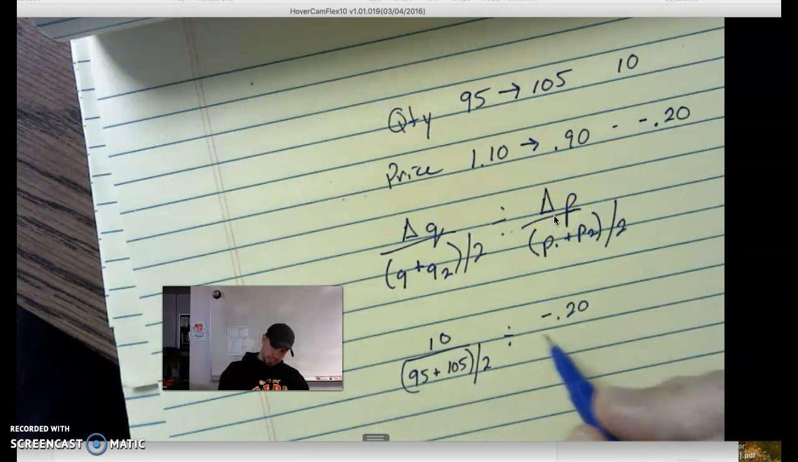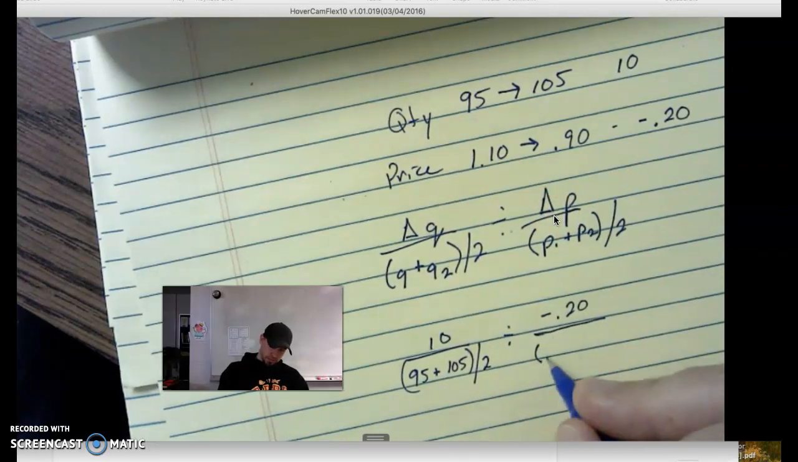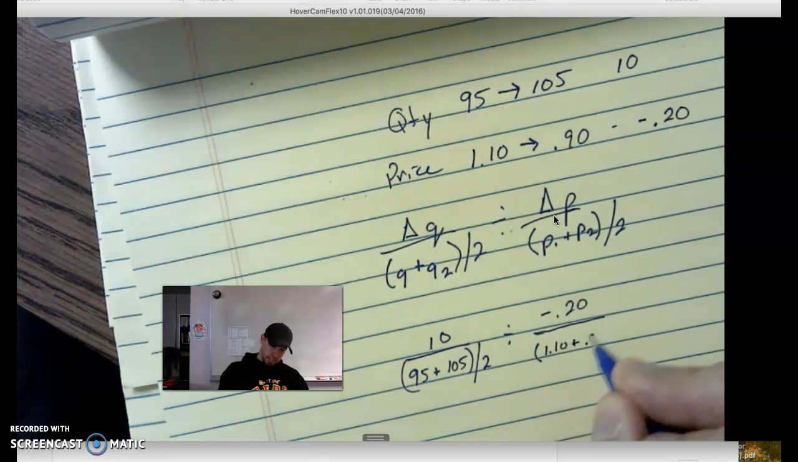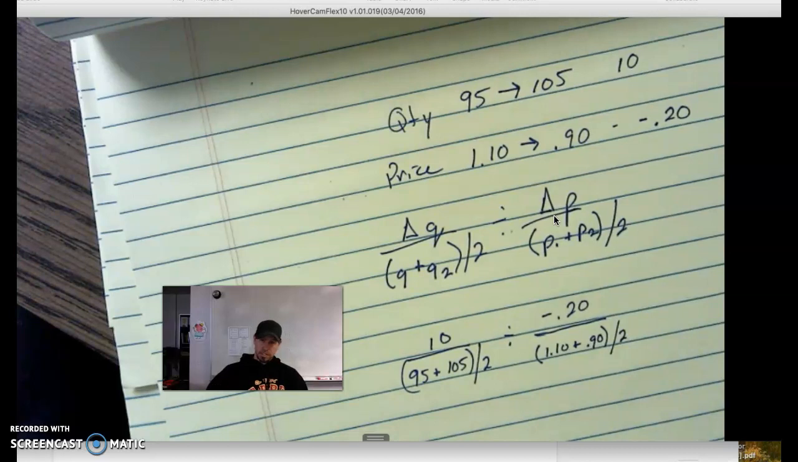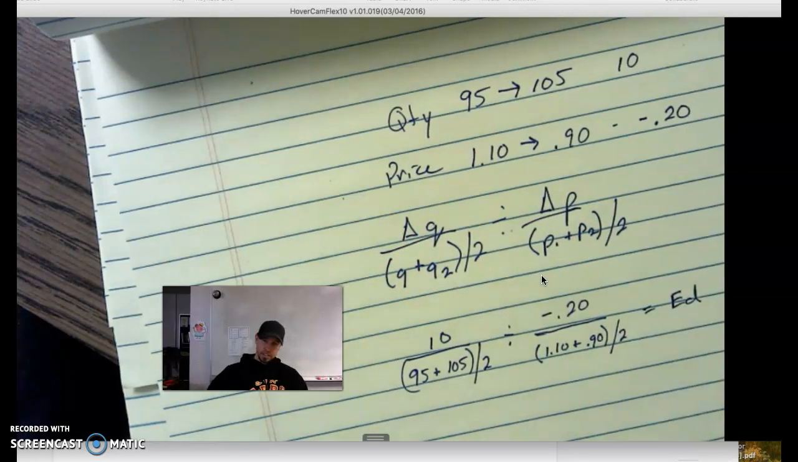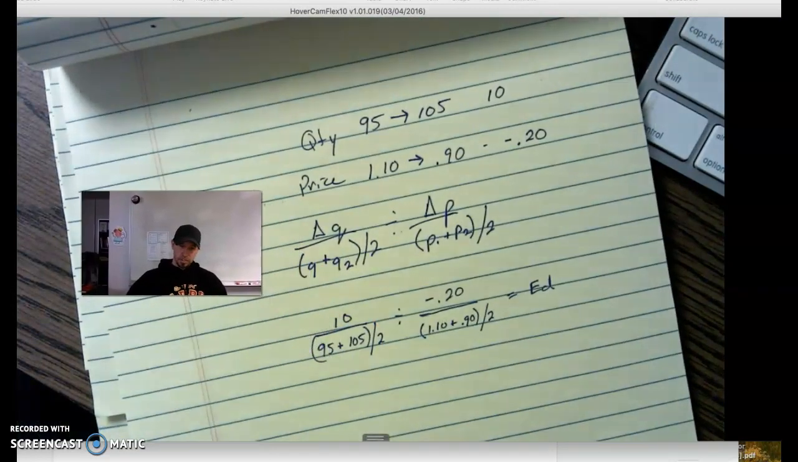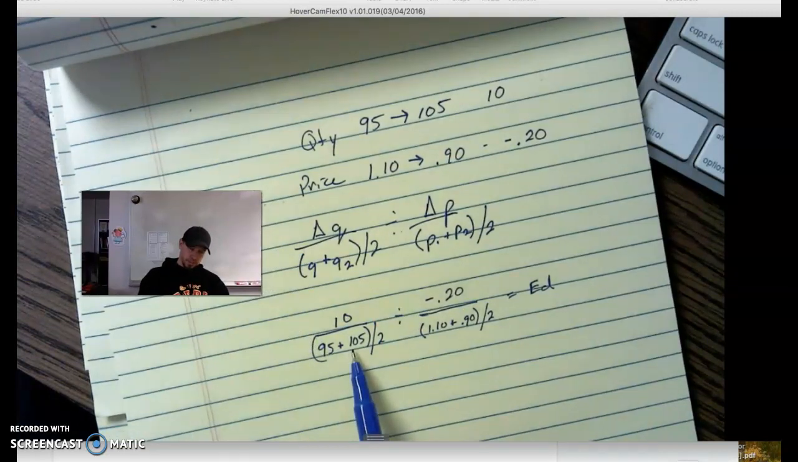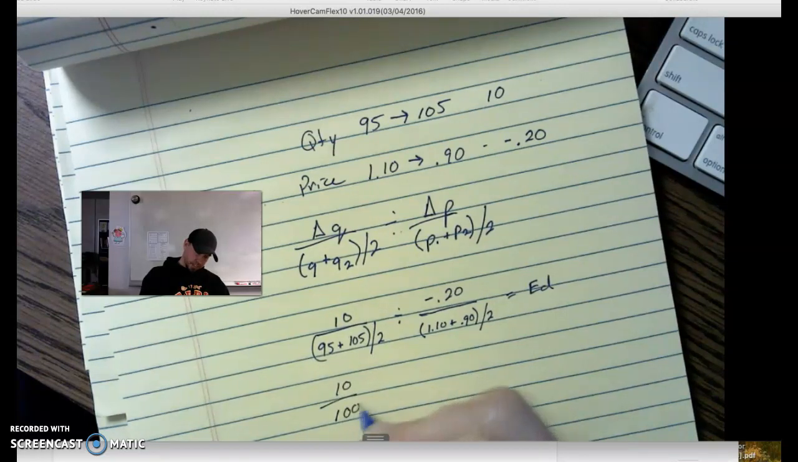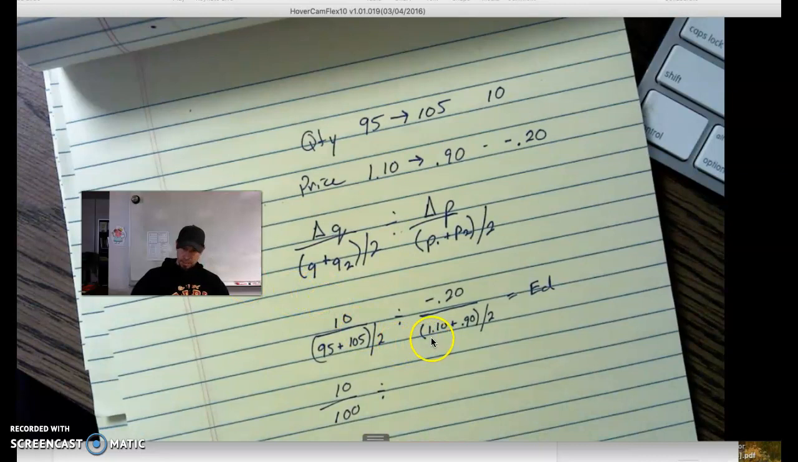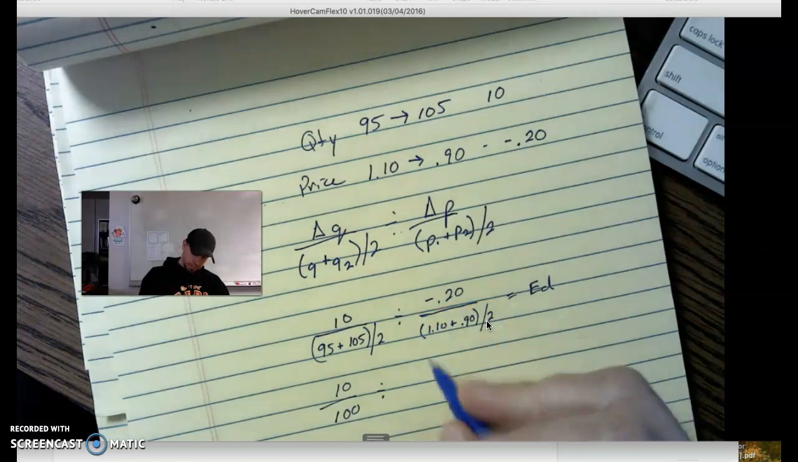And we're going to take price 1, which was 1.10, plus 90 cents. Divide that by 2. So I've taken these values and plugged them into our math formula here. And this is going to give us our elasticity of demand value. So let's go a little bit further. We know 95 plus 105 is 200. We divide that by 2. That gives us 100. So our next step looks like 10 divided by 100, divided by, now we've got $1.10 plus 90 cents. That gives us $2, divided by 2 gives us $1.